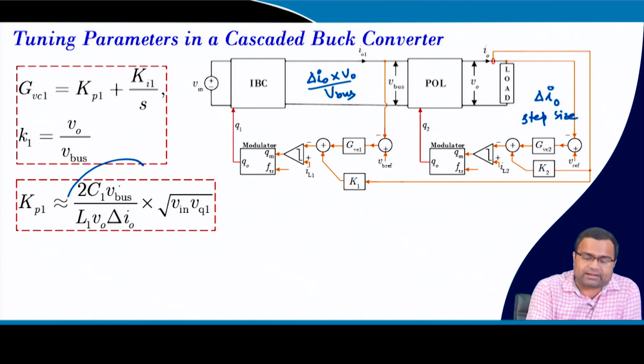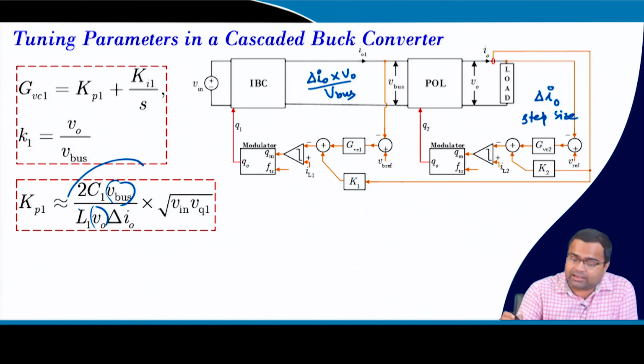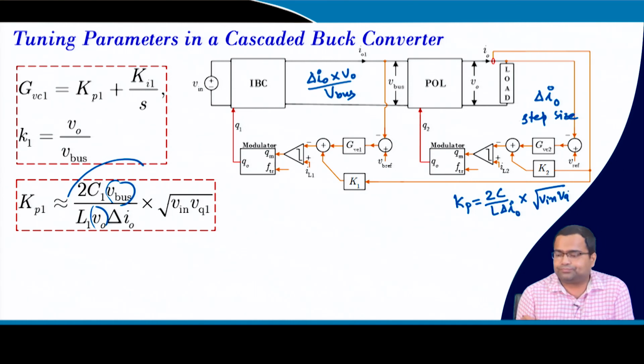That is why this factor V0 by V bus is coming, because for a normal buck converter we know Kp is 2C by L delta I0 into your V in into Vq.